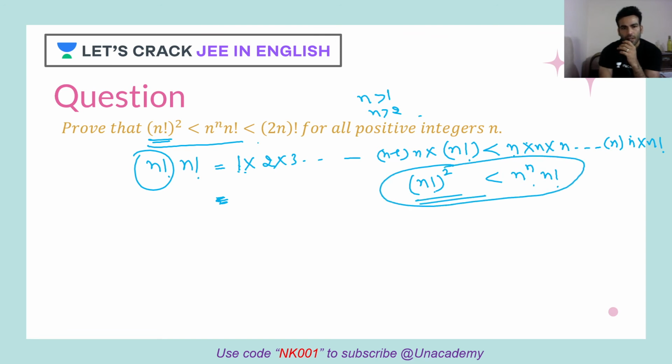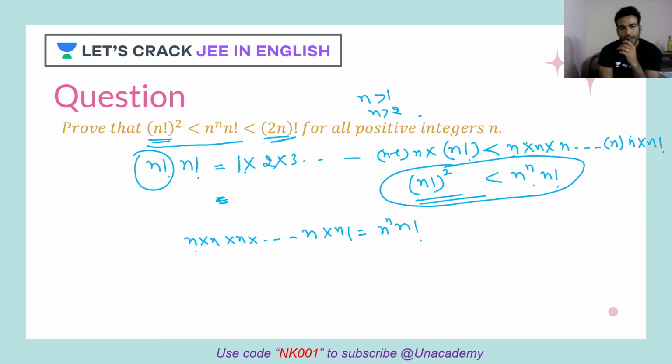Now from there, let's try to prove the second one, 2n factorial. So let's write it down. Till here it is clear, which is your n raised to n factorial. Clear?